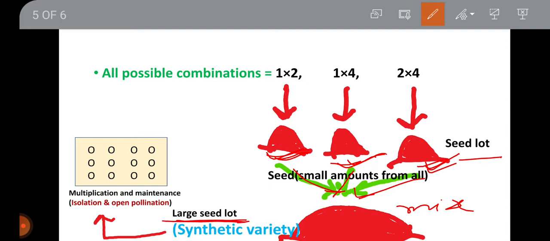This large seed lot represents the synthetic variety.